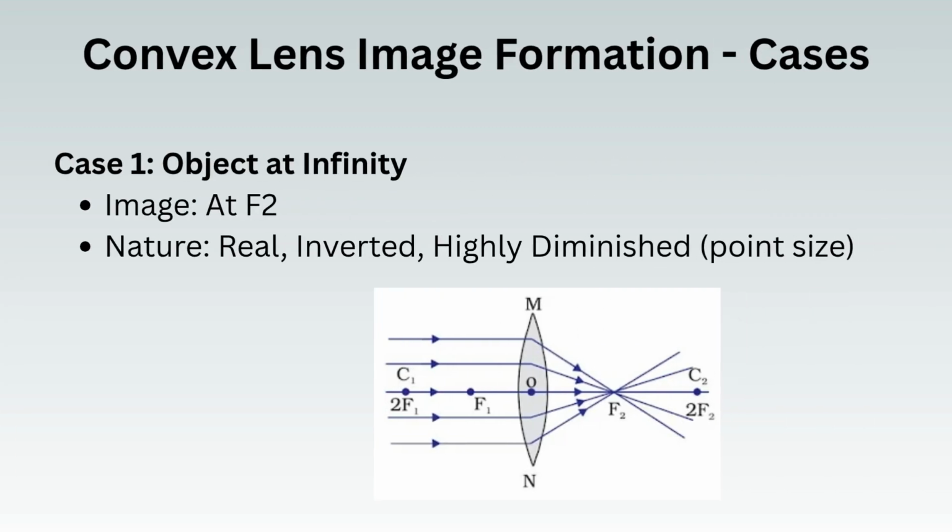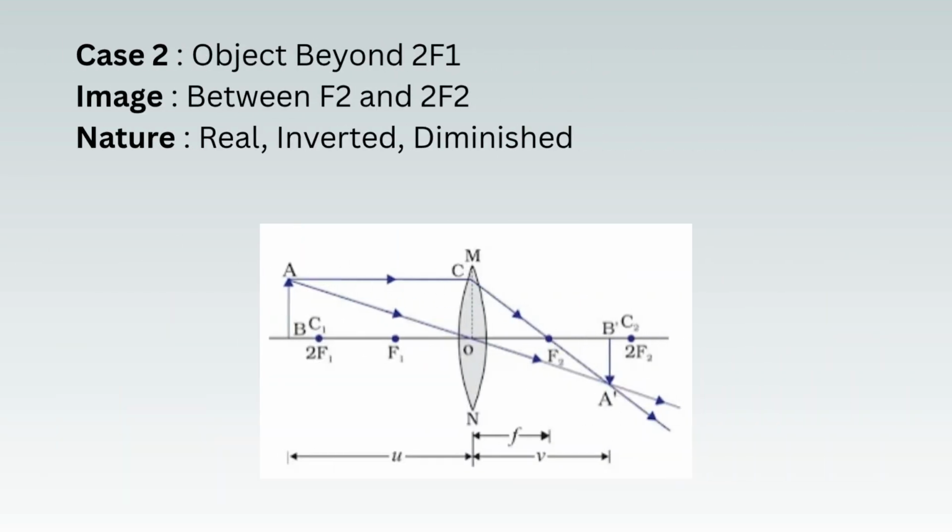Convex lens image formation cases. Case 1: Object at infinity, image at F2. Nature: real, inverted, highly diminished, point size. Case 2: Object beyond 2F1, image between F2 and 2F2. Nature: real, inverted, diminished.